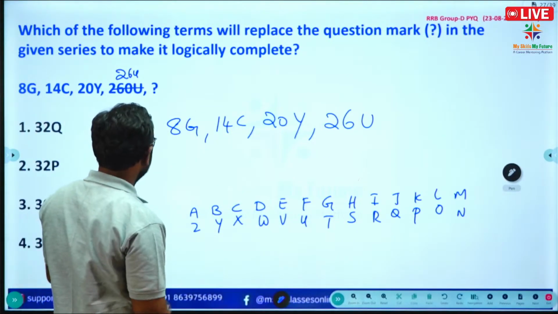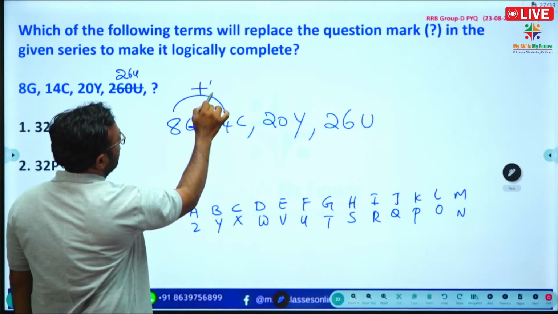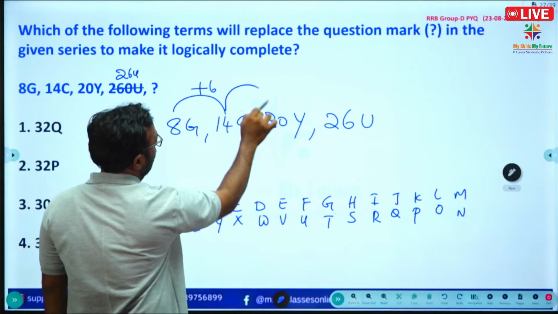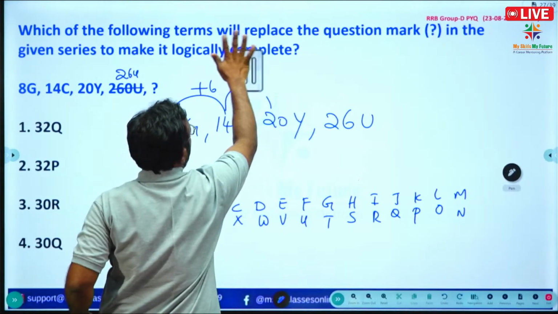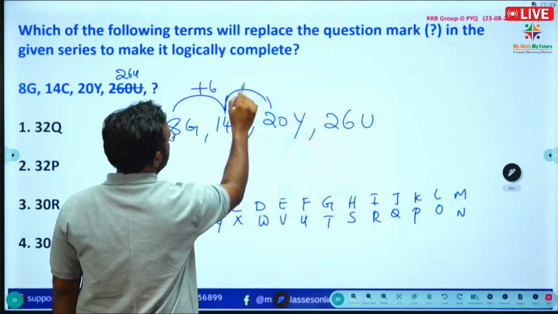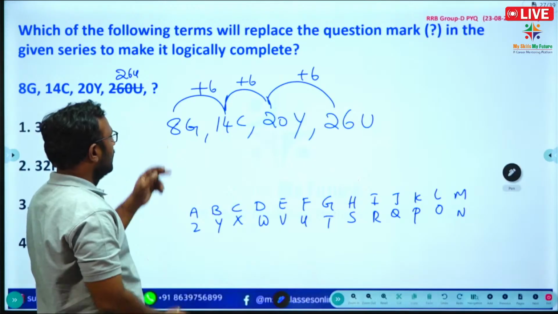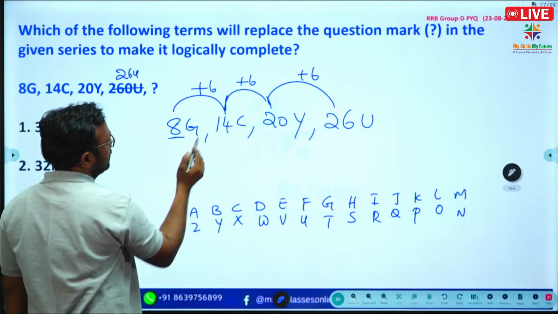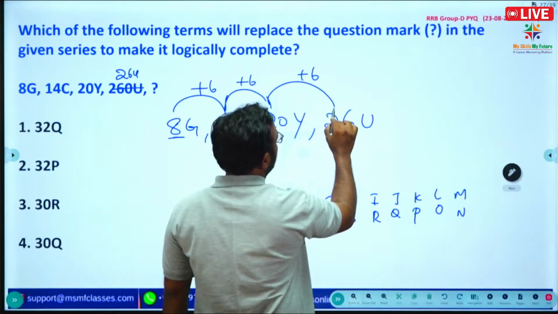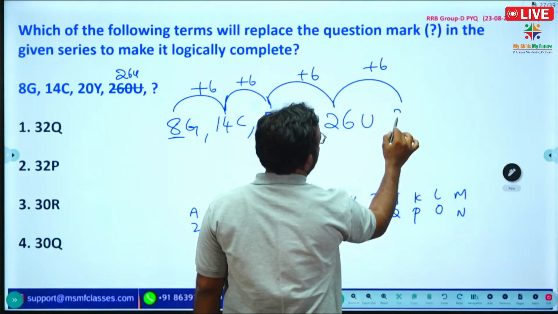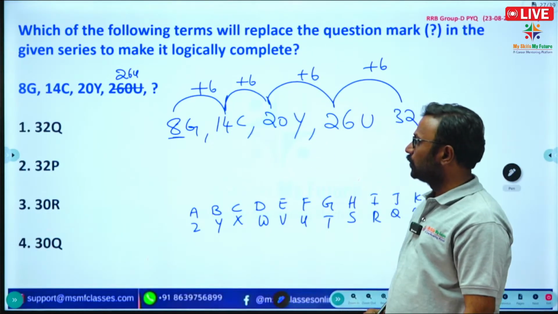See here, the numbers go 8 plus 6 is 14, 14 plus 6 is 20, 20 plus 6 is 26, and 26 plus 6 we get 32.